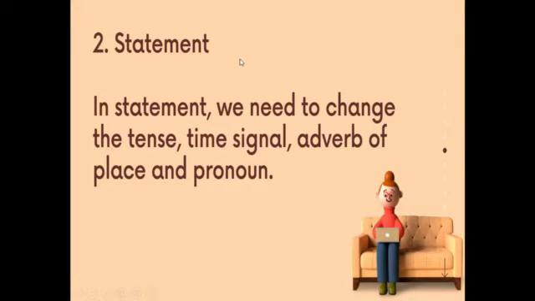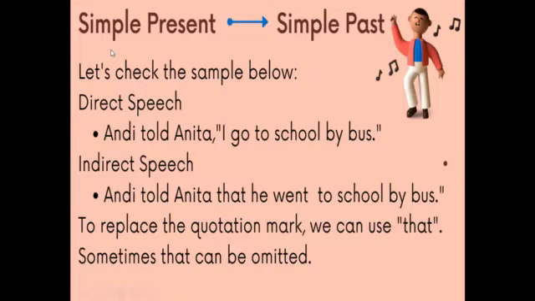Let's see the second, about statement. In statement, we need to change the tense, time signal, and adverb of place, also the pronoun, if we find that the reported verb is in the second form or past simple. Let's see the first tense, simple present into the simple past. Let's check the sample below.